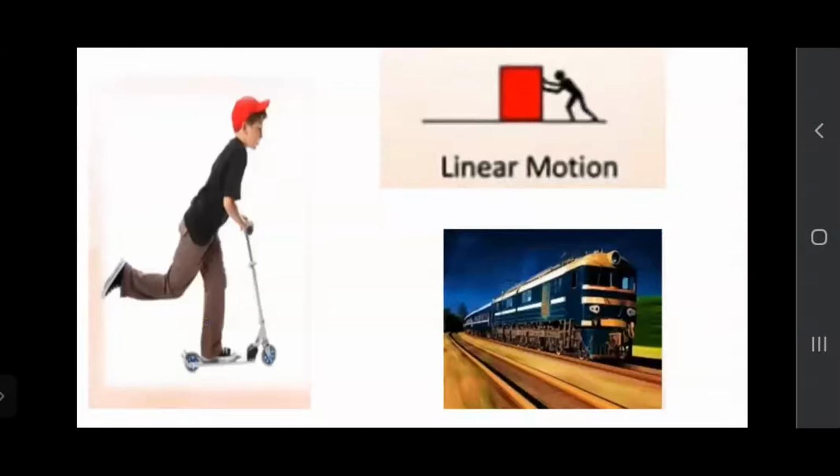Now here we can see that one man is pushing the box in one direction. So here the movement will take place in one direction only. It is moving in a straight line, so it is known as linear motion. Two other examples are also shown: the boy is riding on a scooter, he is also in linear motion. A train is moving on a track, that is also in linear motion.